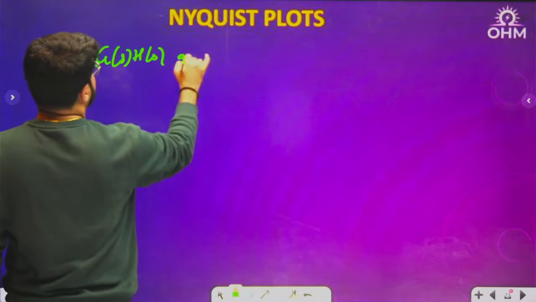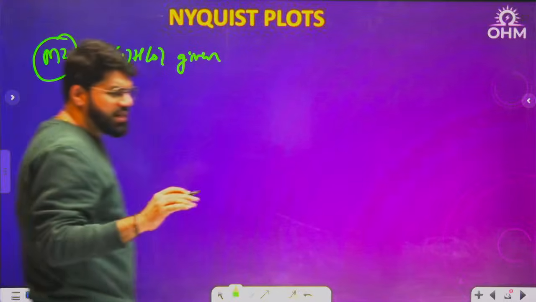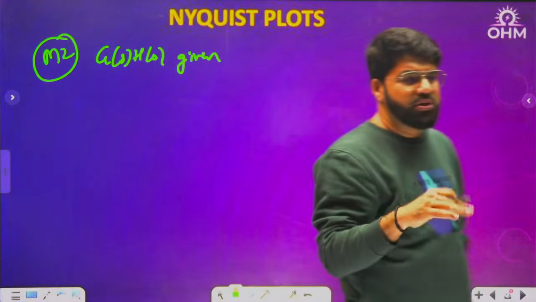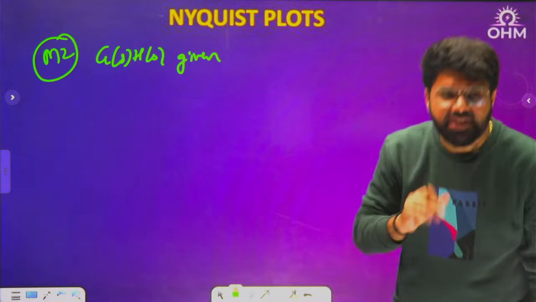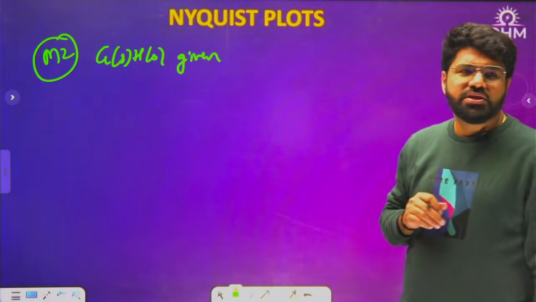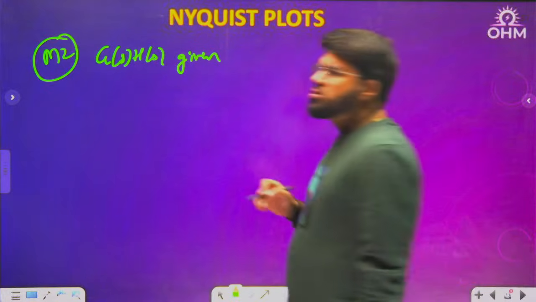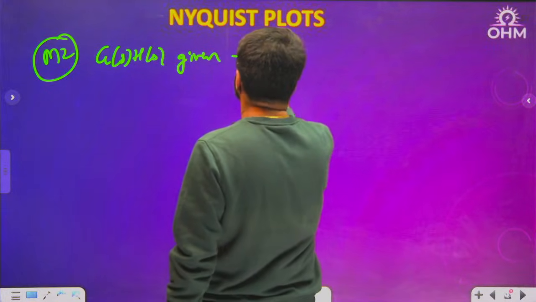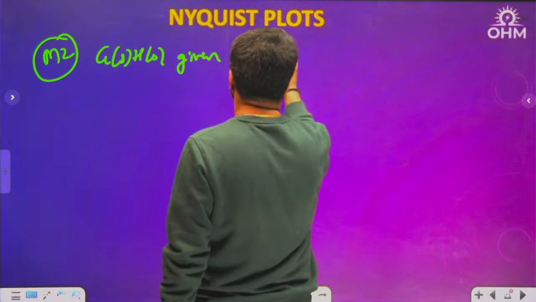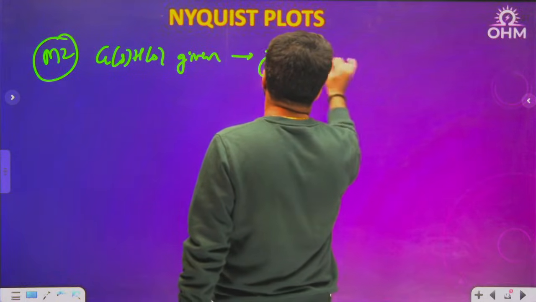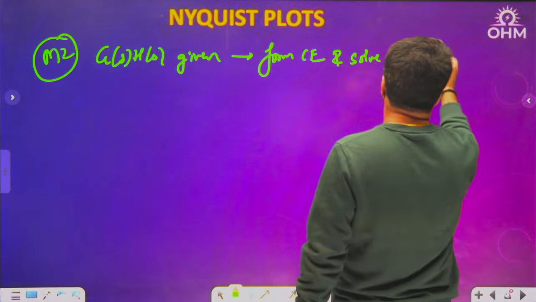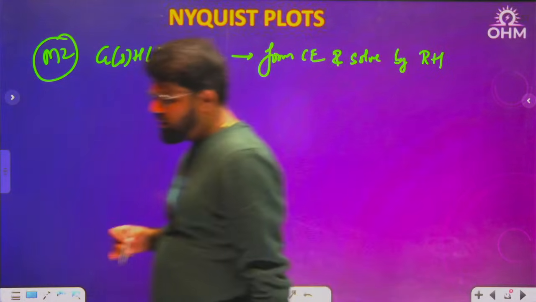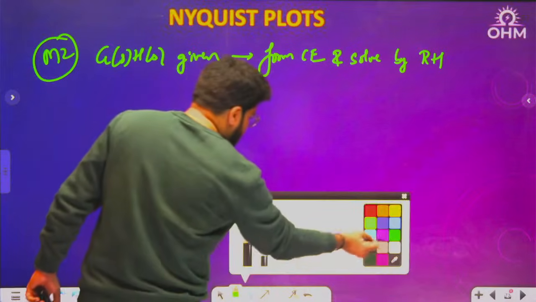Other questions give some information on GS, that it is stable or has these many poles in the RHP. This question has given GSHS, so you can simply form the characteristic equation and directly solve the question by Routh-Hurwitz. Finish. Nothing else is required for this question.